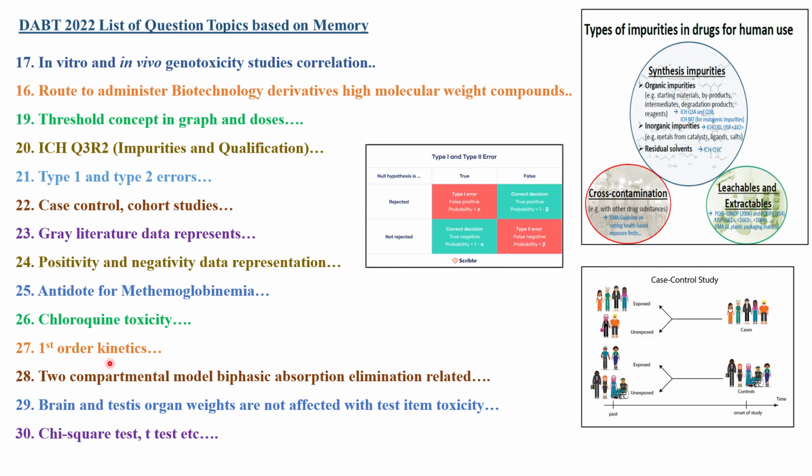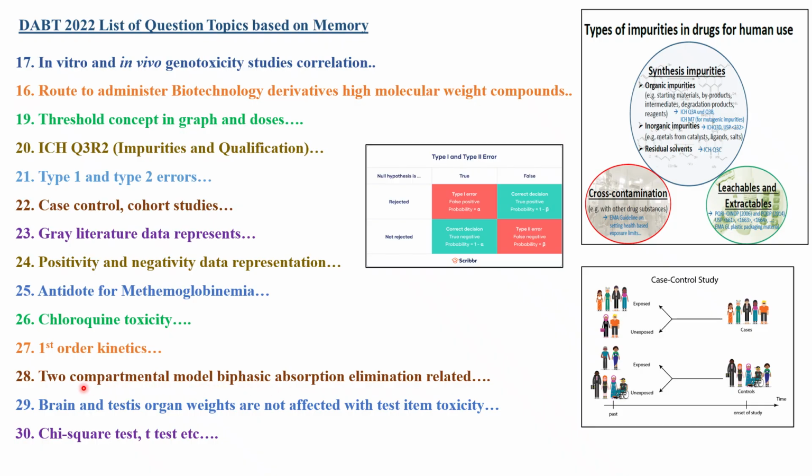Next topic was about first order kinetics. They might give you some graphs and ask you about first order, second order, third order. Based on that graph you need to infer which type of kinetics it is following. Next topic was about the two compartmental model, biphasic absorption and elimination. They will ask one question with respect to absorption of a certain chemical.